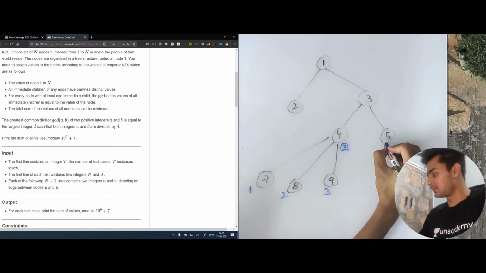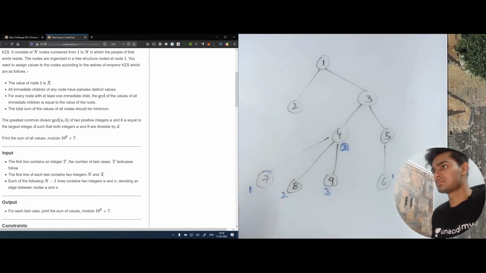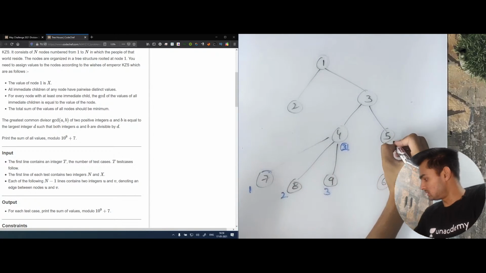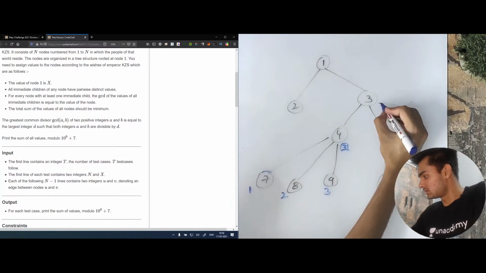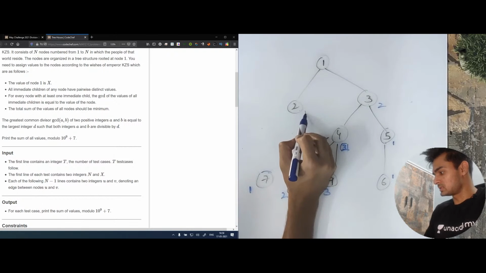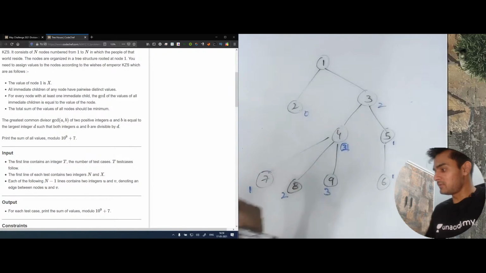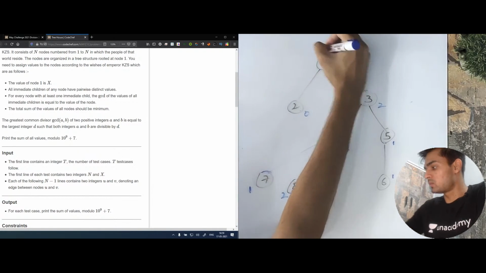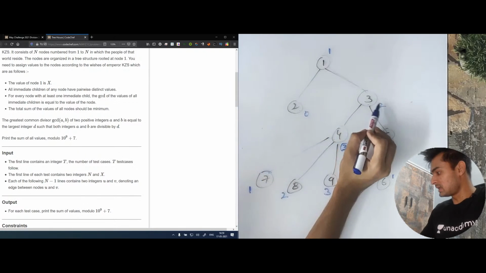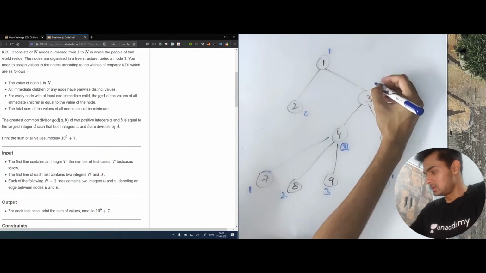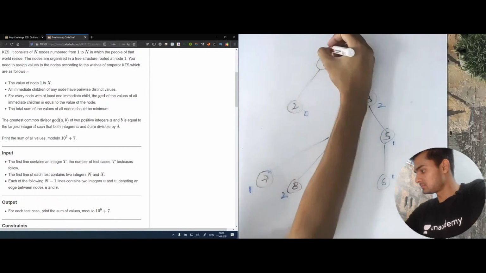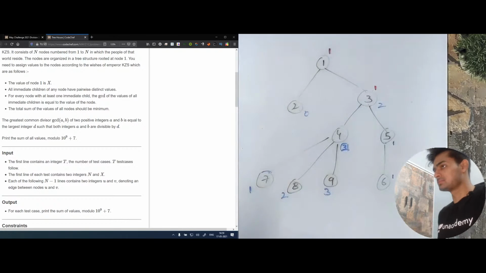Now let's come on to this 5. This 5 has only 1 child. Now let's count for this 3. This has 2 children, and this 2 has 0 children. So whenever we are placing values, we place 1 here. Now we know that this 3 has 2 children and this 2 has 0 children. Therefore, the smaller value will go to 3. So we place 1 at this 3.